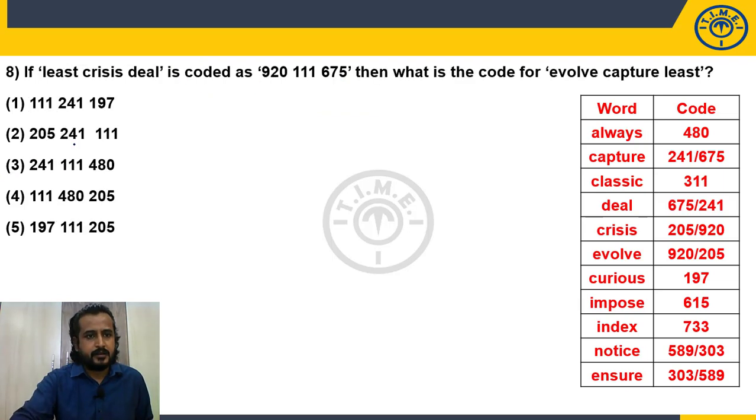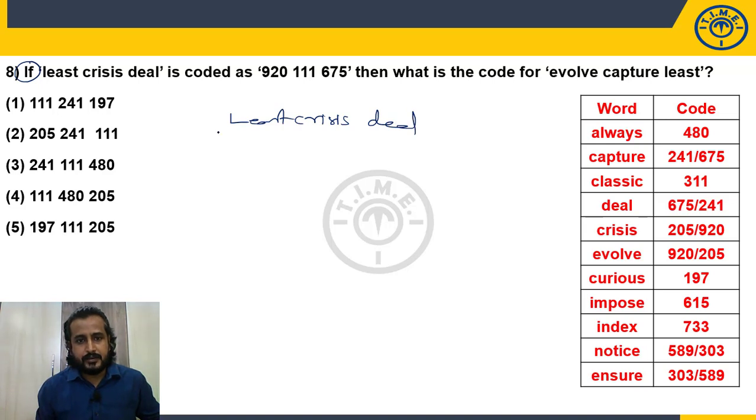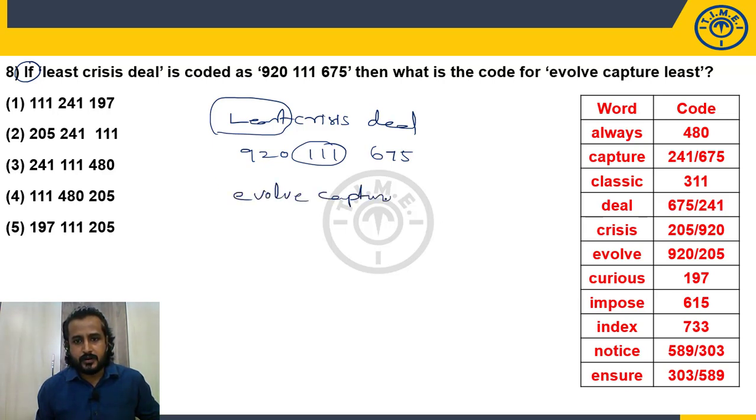Choice 3. No. Here the given question has an if condition. If an if condition is given, you should be a bit careful. Now what is given? Least crisis deal. I can see least is a new word. Crisis and deal we have, but least is a new word. Okay. 920, 111, 675. And 111 is the new code. Okay, fine. Now what is the question about? Evolve, capture, list. Okay. So list is a new word and the new code is 111.